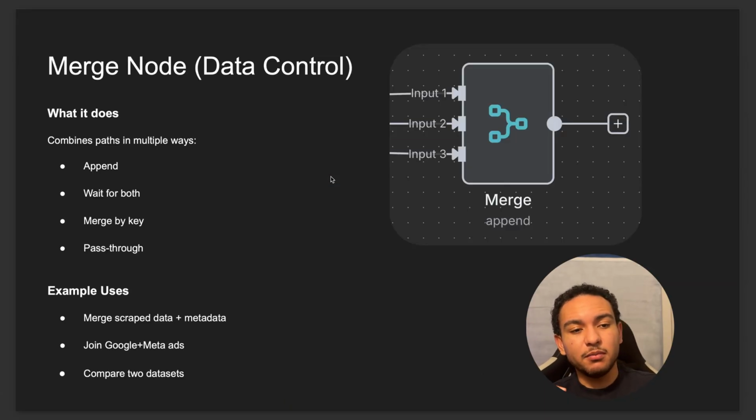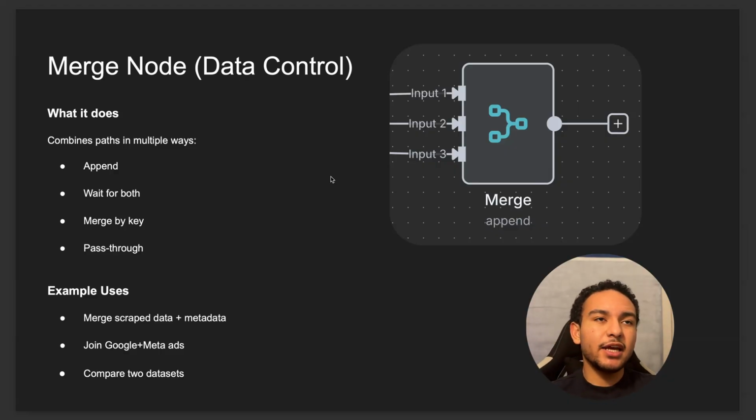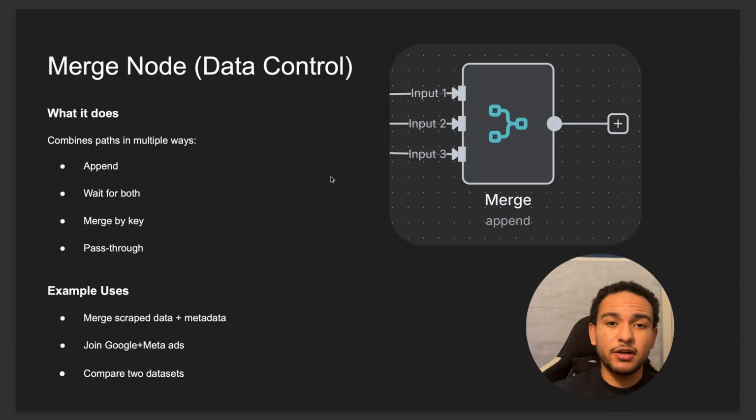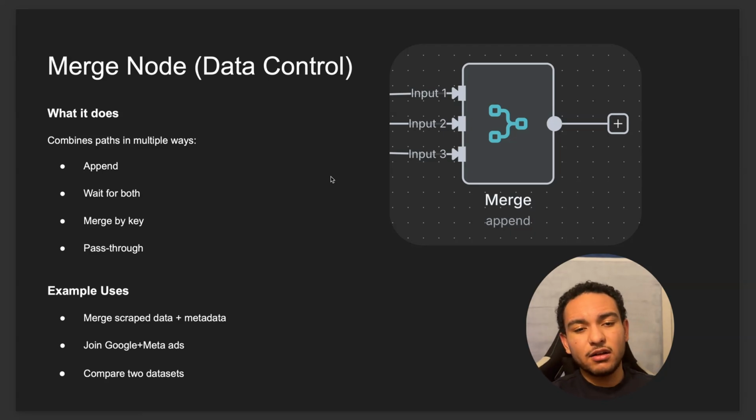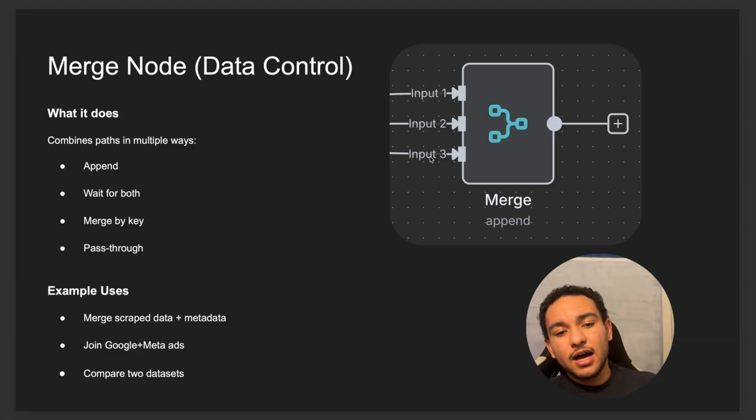Over here, we have the merge node. This one's really great for merging different streams of data. So let's say you use the split node, right? Or the switch node, which sends items into different routes. Let's say you want those items to come back together after the logic conditions that they go through. Then you can have those items get basically attached to this merge. And what's going to happen is it's going to merge it into one stream of data.